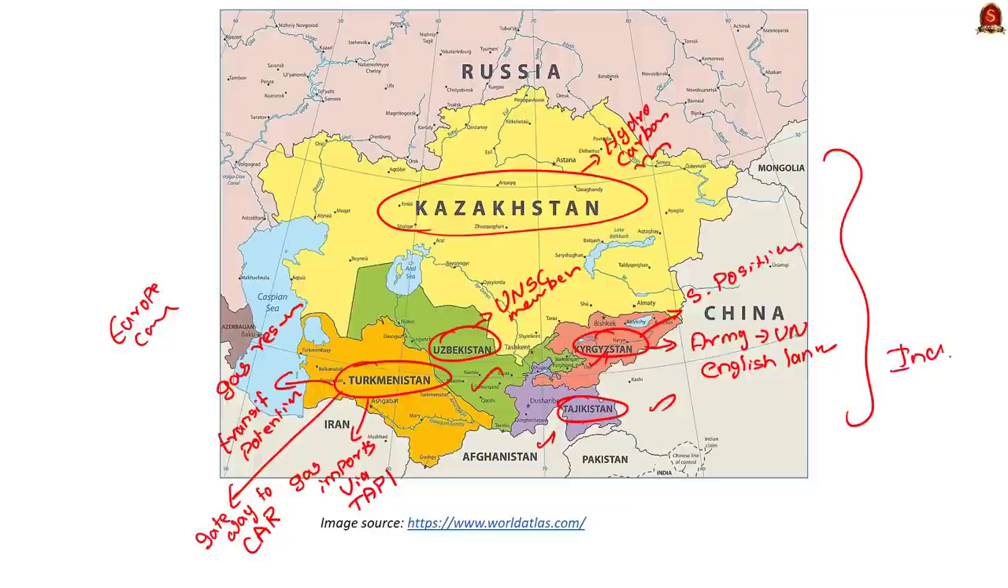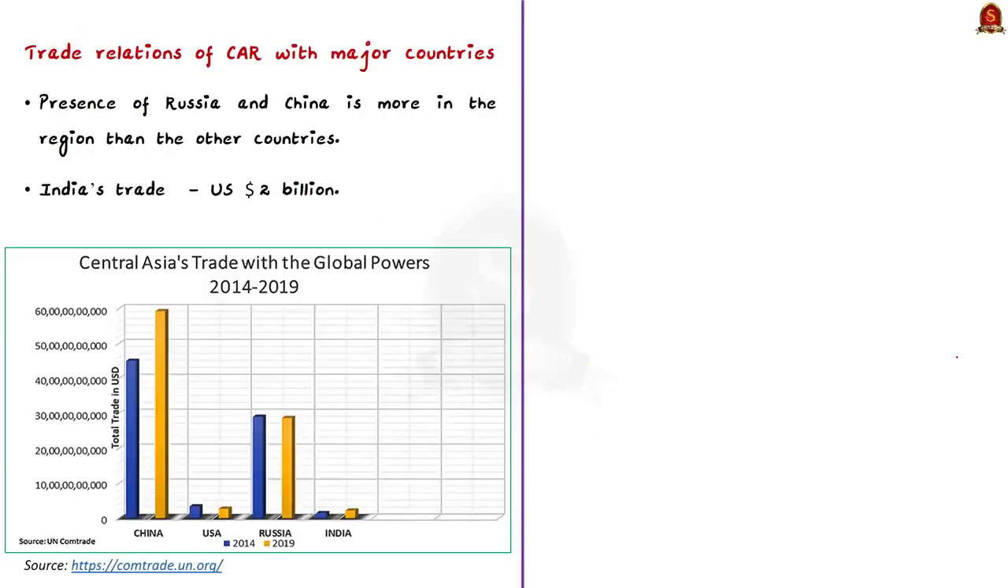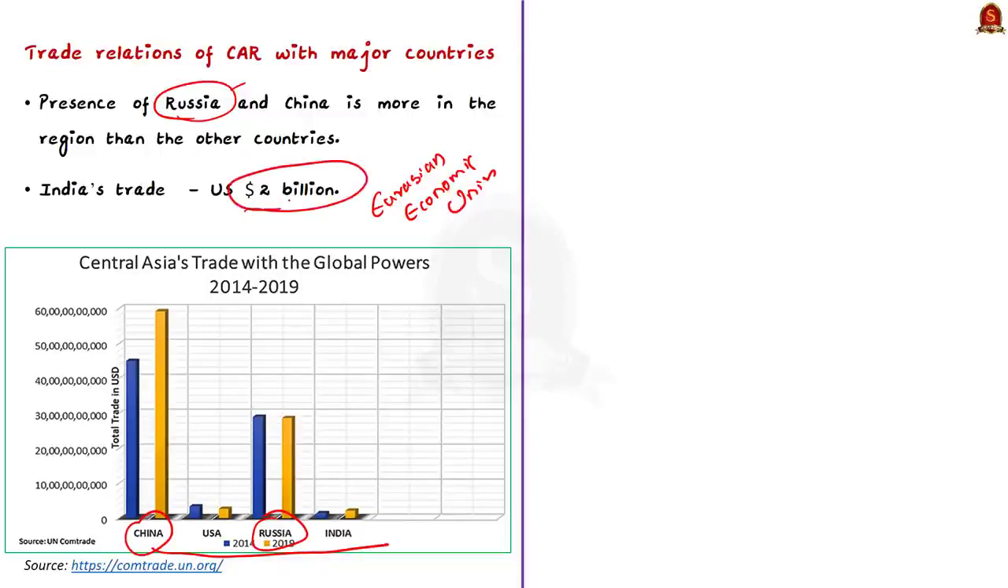Now let us see the trade relations between Central Asian republics and the outside world. See, Russia is still a widely influential political and security player in the region. Russia has been promoting its own Eurasian Economic Union to pursue regional and economic integration. See this image here. It shows the trade relations of Central Asian republics with major countries. It is evident from this graph that the presence of Russia and China is more in the region than other countries. India's trade with this region amounts to just $2 billion, owing to limited connectivity and low economic engagement.